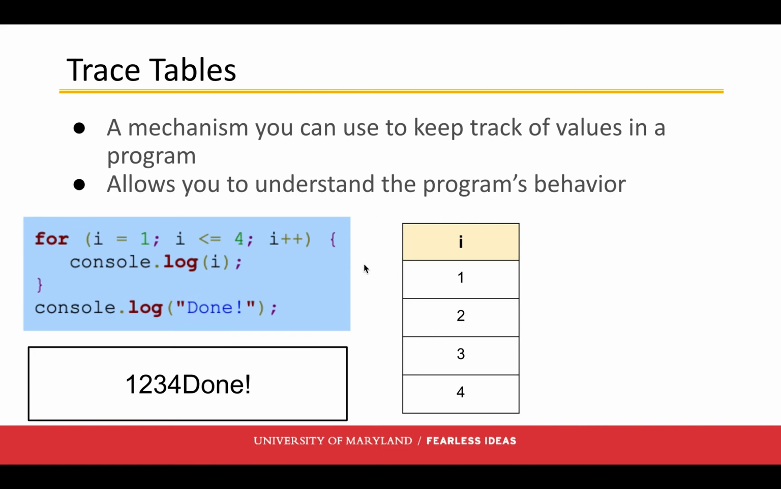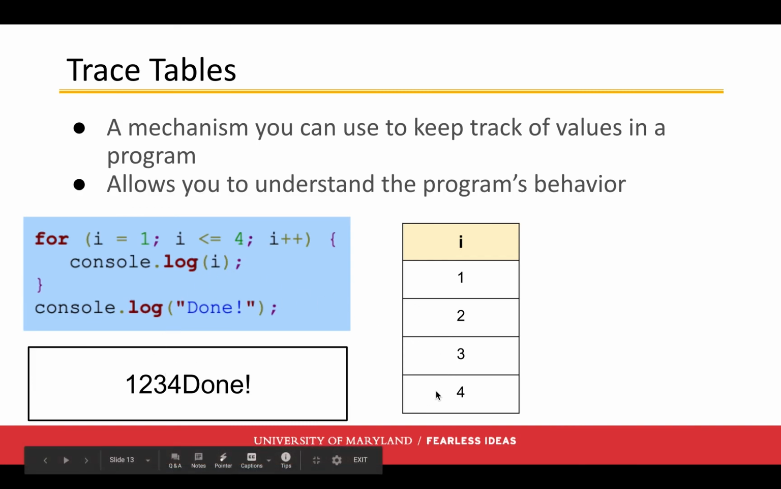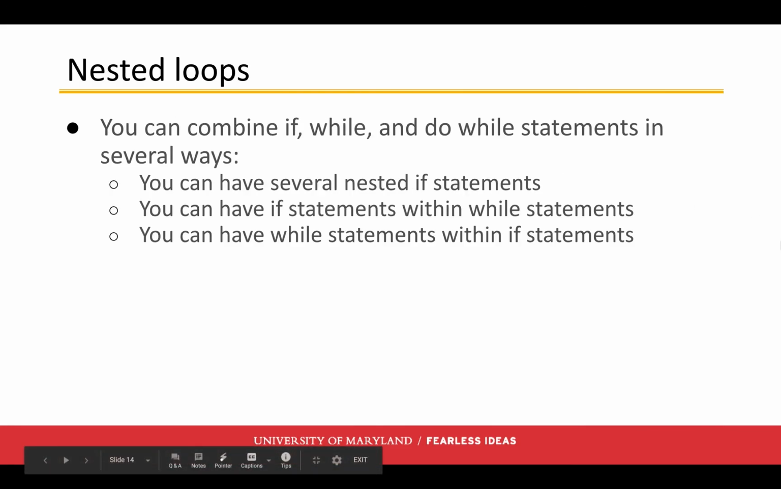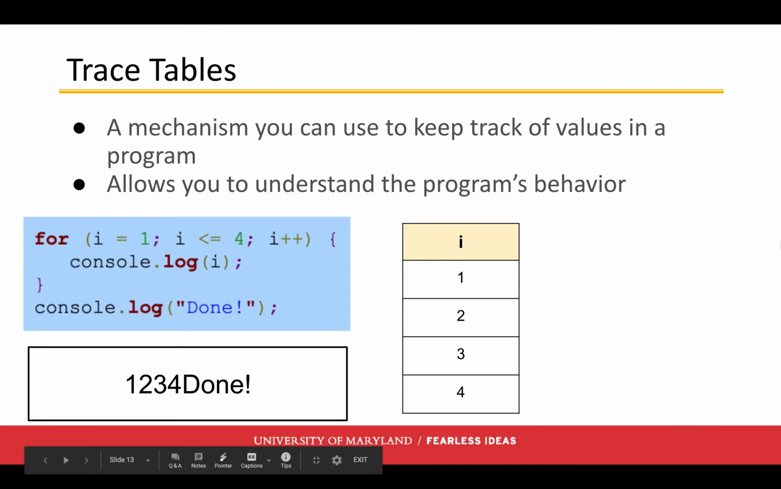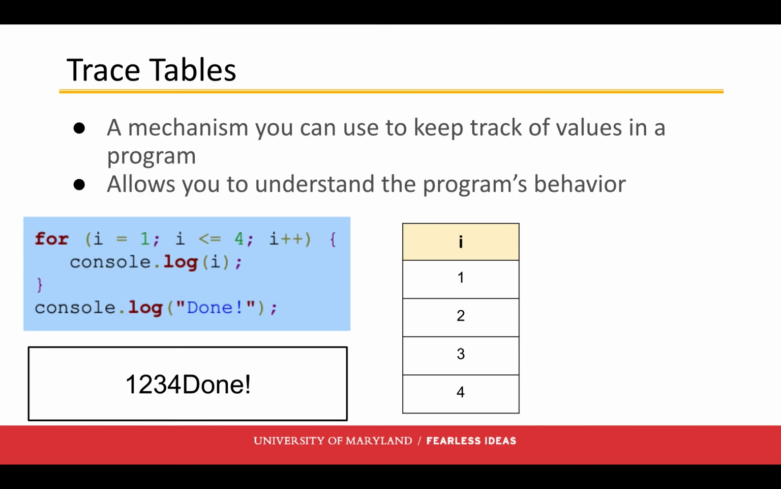So this is the trace table for this for loop. Imagine that you would fill it in one thing at a time. So the value of I is 1, which results in 1 being printed out. The value of I is 2, which results in 2 being printed out. We add 1 more. Value of I is 3. 3 is printed out. 1 more. Value of I is 4. 4 printed out, and then we print out done. I highly encourage you to use trace tables, especially early on, just to make sure that you have the right value of your variable.